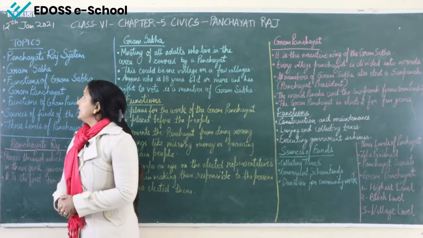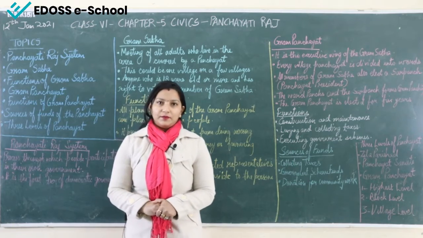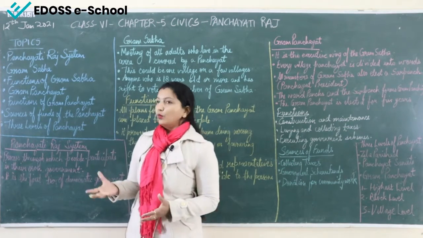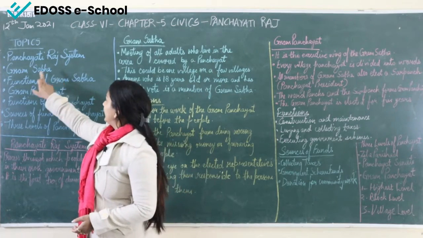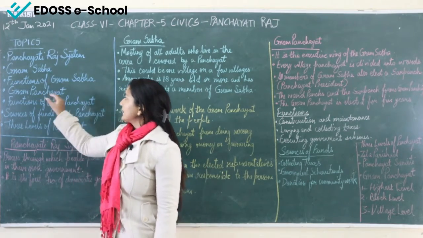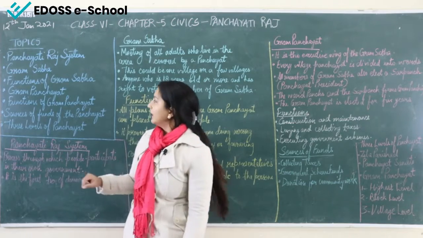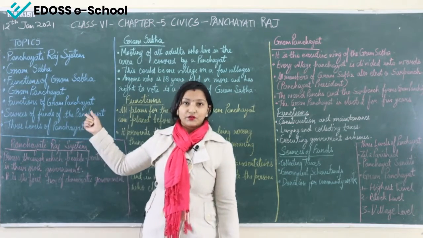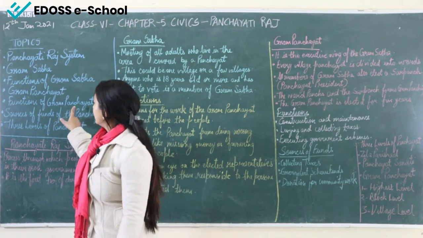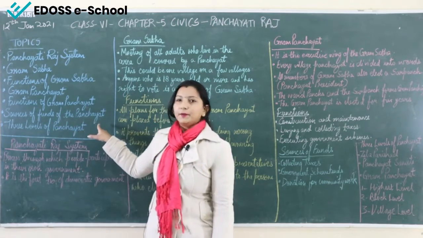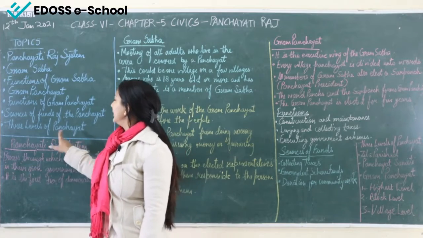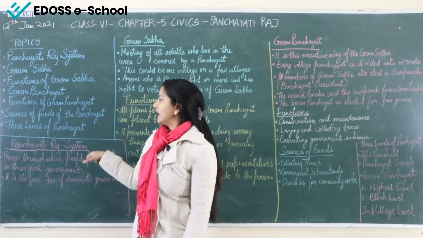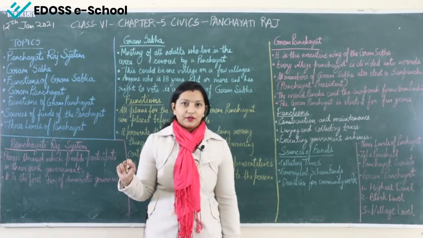Let us first see what all topics we are going to cover in this chapter. Our first topic will be the Panchayati Raj system. What is the Panchayati Raj system? How the Panchayat works. Then the Gram Sabha. Next is the function of Gram Sabha. Then we have Gram Panchayat. Next, functions of the Gram Panchayat. Then sources of funds of the Panchayat. And the next topic will be the 3 levels of Panchayat. So we will be covering all the topics in this chapter.